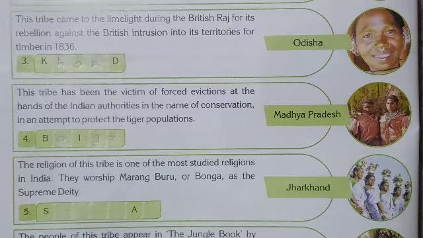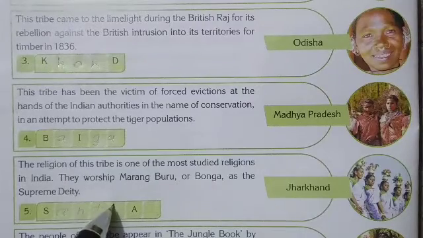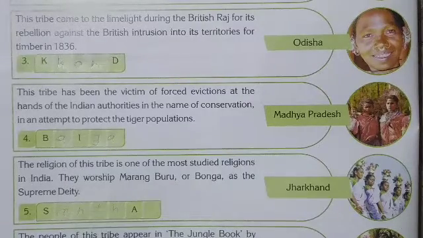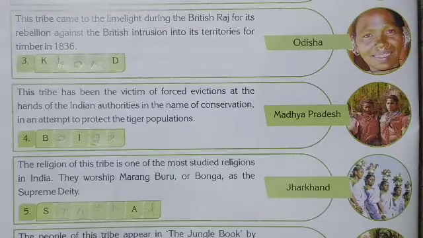It is found in Jharkhand. Its name is Santhal. Okay, you will write here Santhal now.